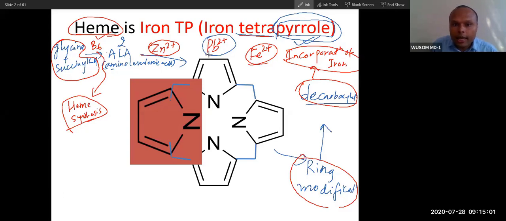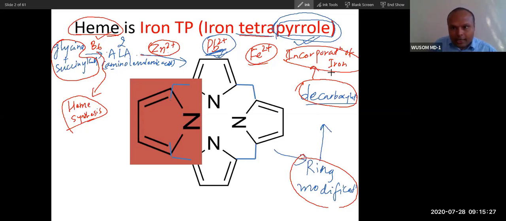And this lead can compete with zinc and then iron as well. So lead poisoning will influence the initial step and the last step, the second step and the last step. Remember this, lead poisoning is a very important part of the porphyrias for us. Lead poisoning is also very important from the exam point of view. So lead poisoning will influence both of these ions.